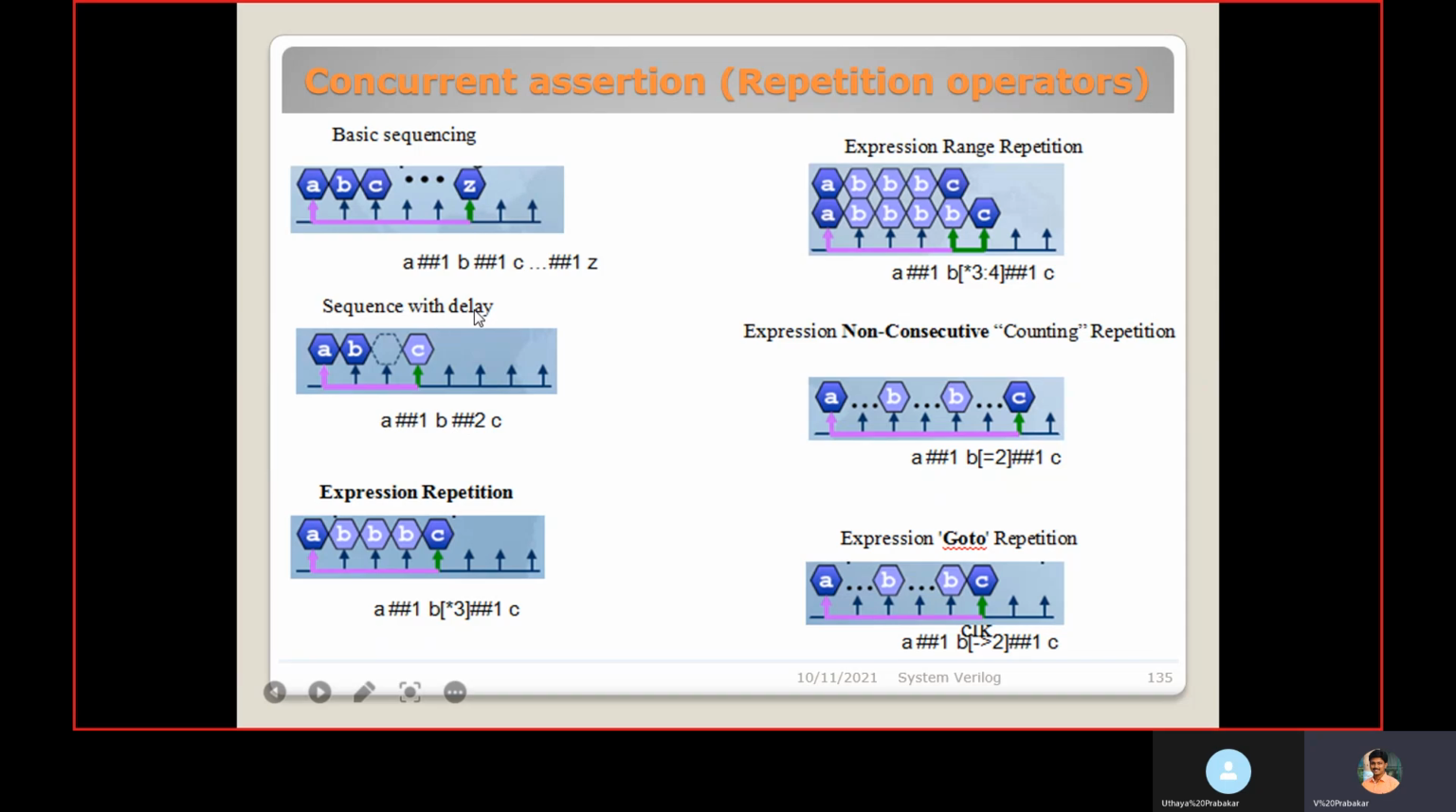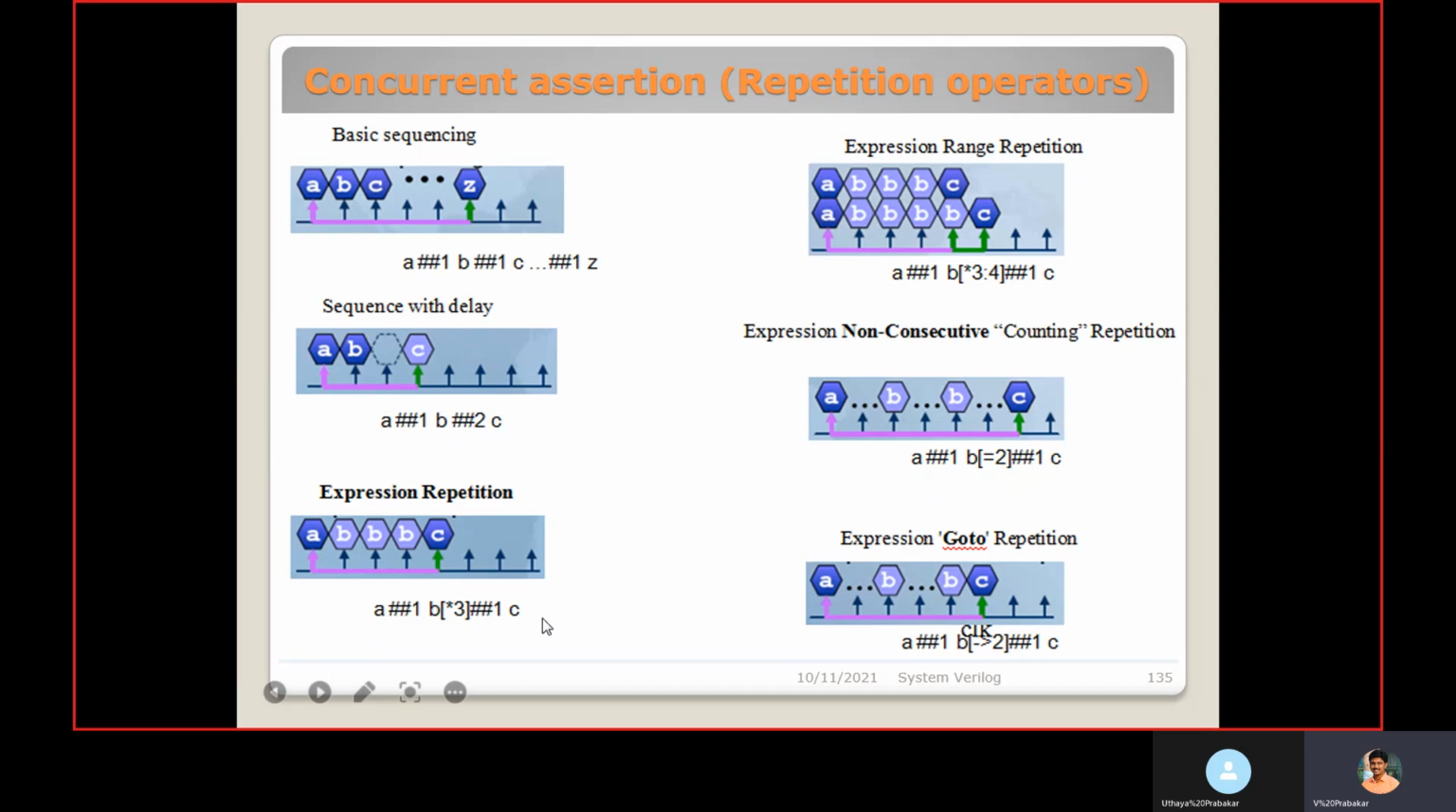Then sequence with delay. A should be 1, after one cycle, B should be 1, and after 2 clock cycles, C should be 1. We can represent that like this with the delay.